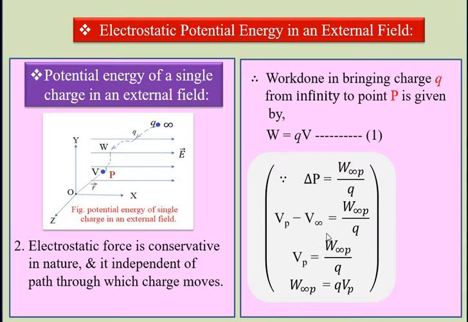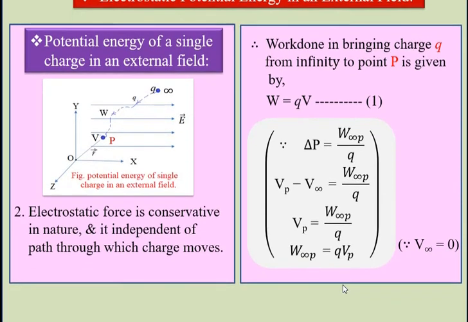So Vp minus V infinity is equal to the work done in bringing the charge Q from infinity to point P. Therefore Vp equals W infinity P divided by Q, because the initial potential V infinity is equal to 0. Therefore, the work done in bringing the charge from infinity to point P is given by Q into Vp.